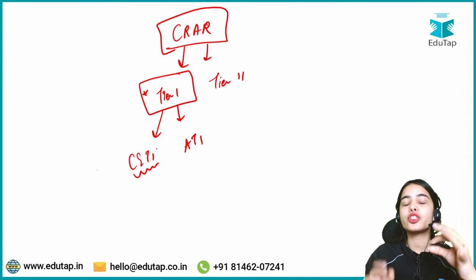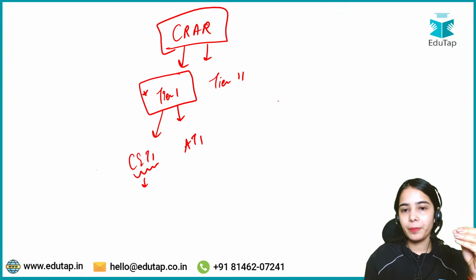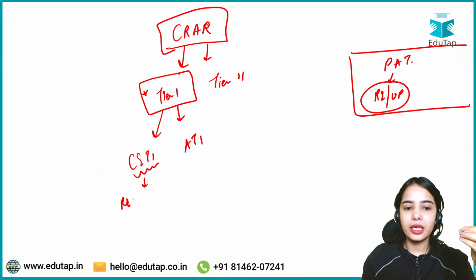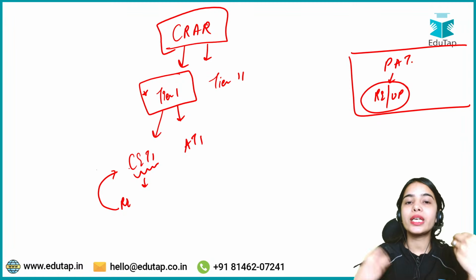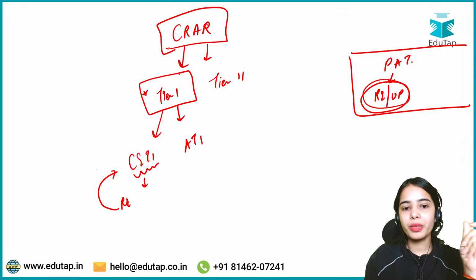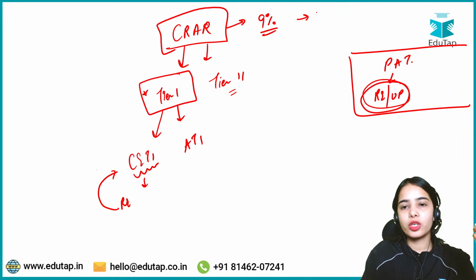Common equity tier 1 capital is the most liquid capital that the bank has. Out of the profit after tax, the bank keeps the retained earnings or the undistributed profit. This retained earnings or undistributed profit goes under common equity tier 1 capital. So this is the most liquid capital that the bank has, because the bank has the liquid money. Tier 2 capital is the assets that the bank has in physical form, so tier 2 capital is not so liquid. The CRAR requirement is 9%. This is the minimum requirement for the scheduled commercial banks.